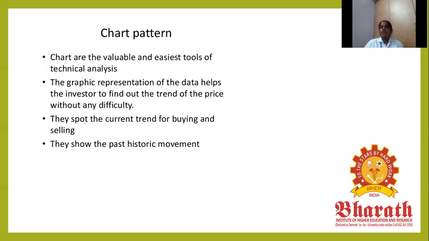Next, the chart pattern. Charts are valuable and among the easiest tools of technical analysis. The graphic representation of the data helps the investor find out the trend of the price, what the current trends are, and buying and selling. They show the past historical movement. A chart is a graphic representation of data, for comparison between this year and the last year, or past five years, using chart diagrams and histograms. The chart differentiates the fluctuation of share prices. That is the historical movement.